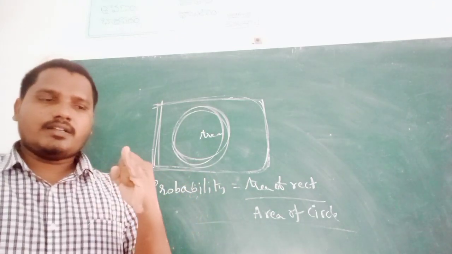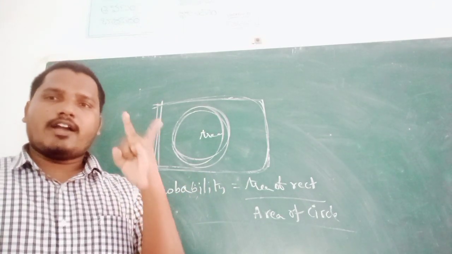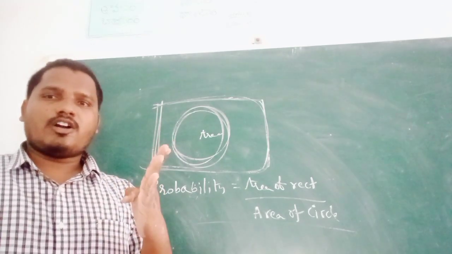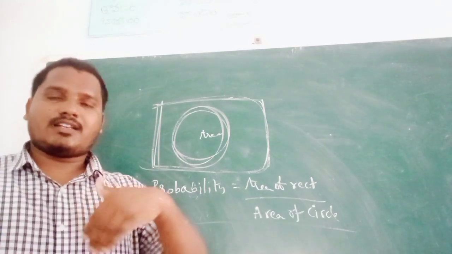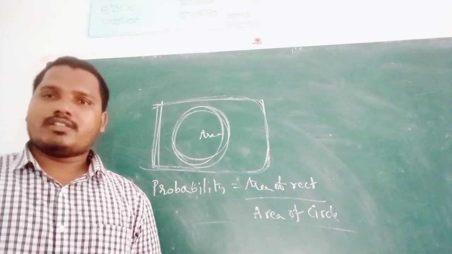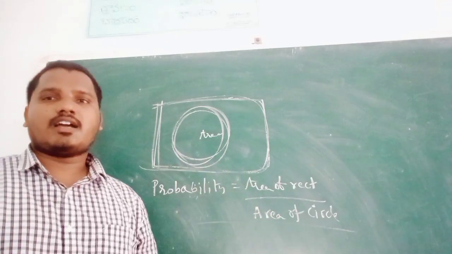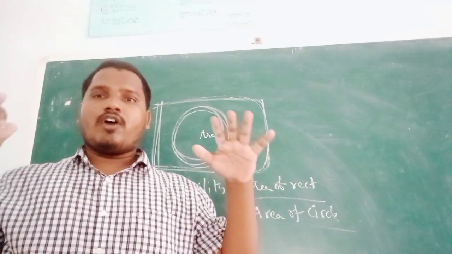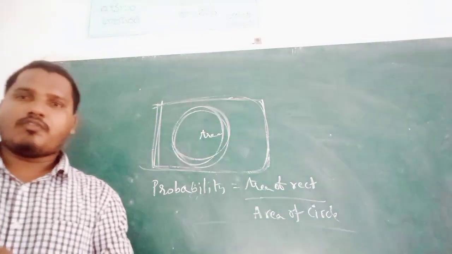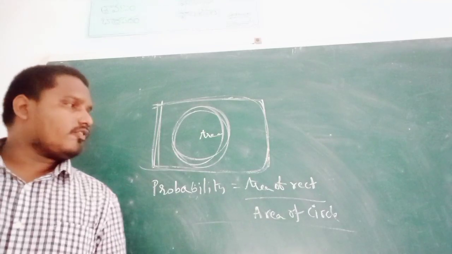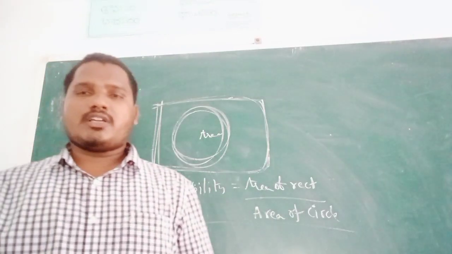Okay, dice, coins, bag, playing cards, two coins tossed simultaneously, two dice rolled simultaneously, and the last topic is the probability of an aeroplane falling down on the earth. Probability is equal to area of rectangle by area of circle.